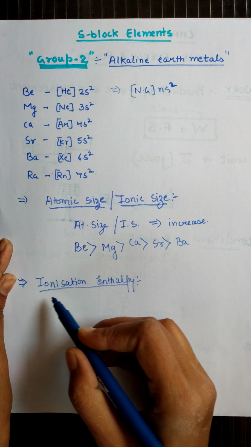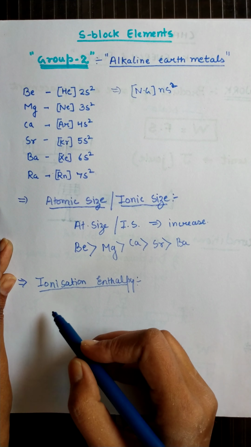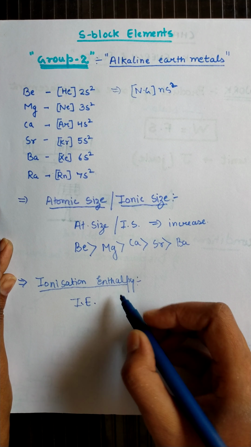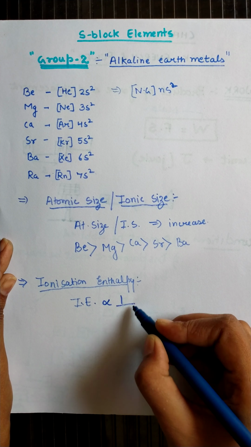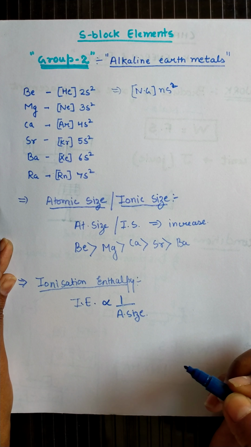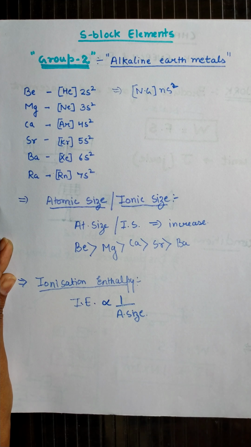So that's why we can say that ionization energy is also inversely proportional to the atomic size. So on increasing atomic size, the amount of ionization energy also decreases.